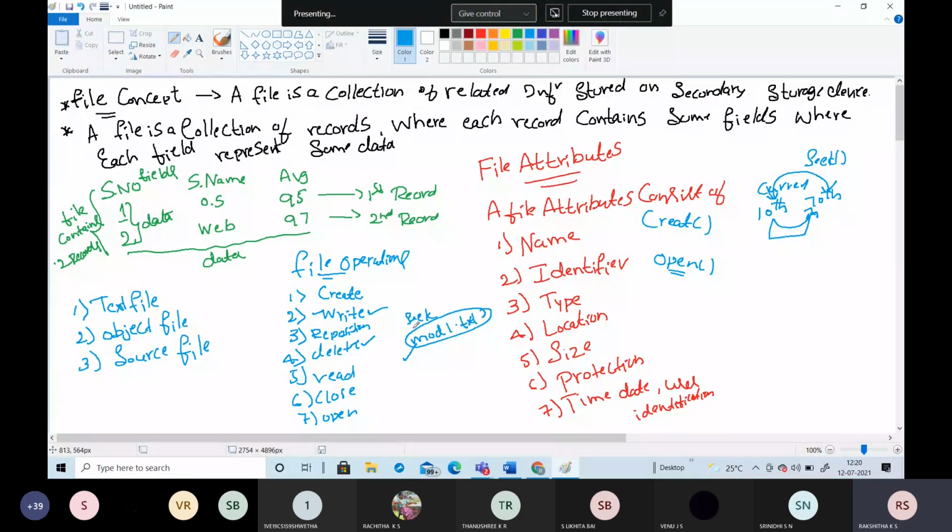Here the file contents and the file attributes will be deleted. If I delete module1.txt, whatever contents, information and attributes are present there, like name, identifier, location, size and type, the entire thing will be deleted.